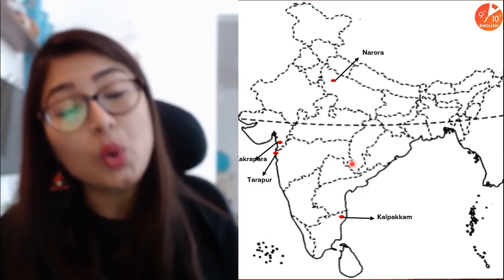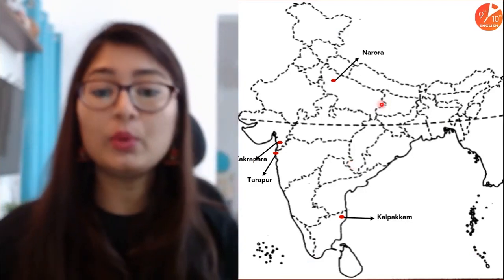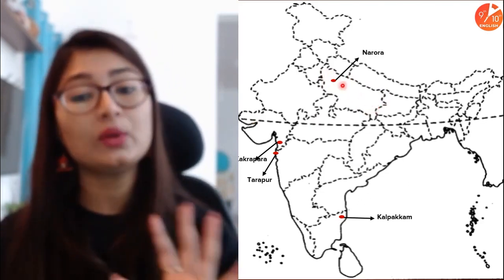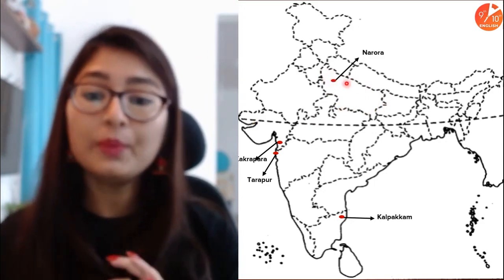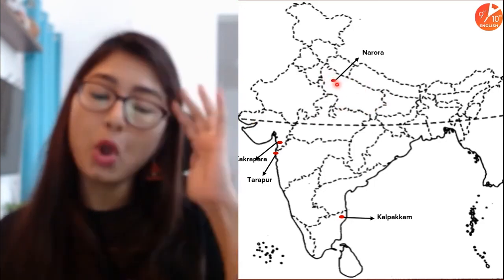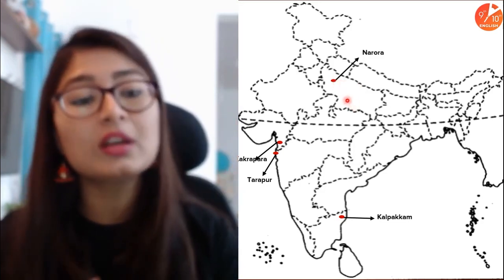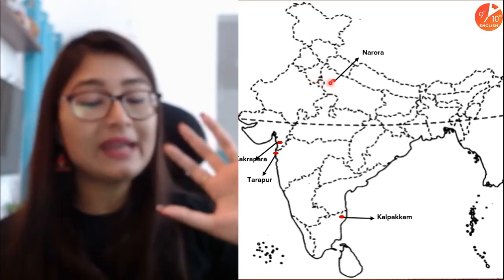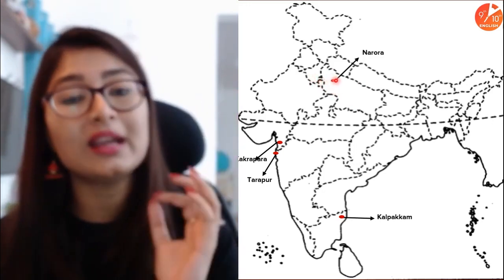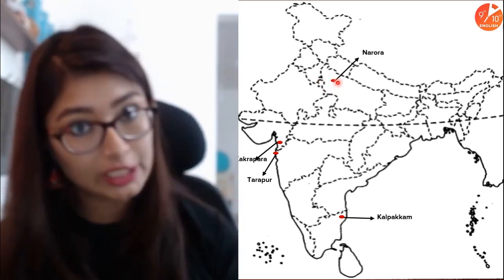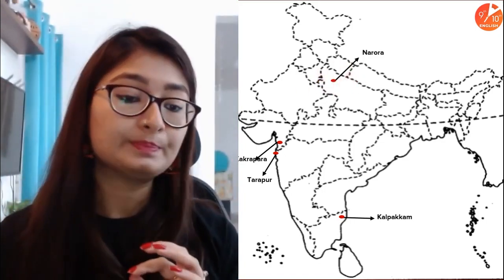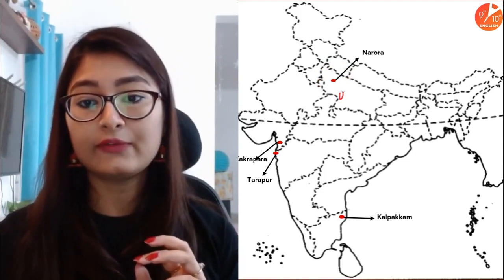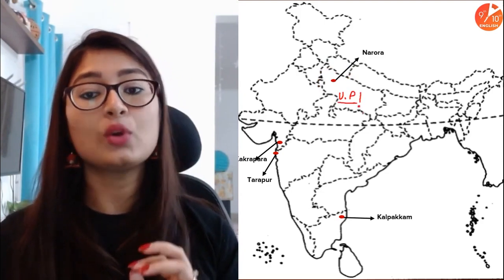So we'll start with Narora, which is in Uttar Pradesh. So as I told you, we will quickly identify this place. It is Uttar Pradesh, correct? So what are you going to do? When you get this, you wouldn't have it marked over here, so you'll mark it here. Now how will you mark it here? All you have to remember is that you'll go towards the northwestern side, but not absolutely towards the edge. Somewhere near to Delhi, parallel to Delhi, you will mark it here in your Uttar Pradesh, the state of Uttar Pradesh. Okay, here is your Narora. Let me quickly write the state for you so that it becomes a little easier for you to remember. Okay, so this is Uttar Pradesh.